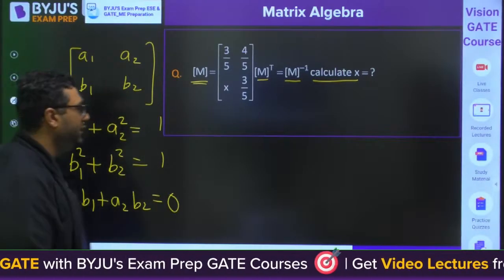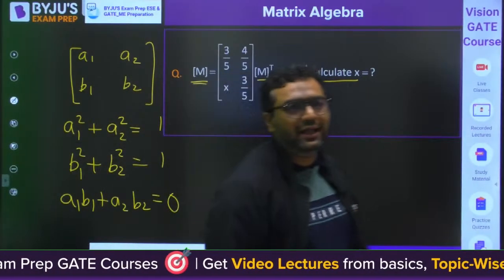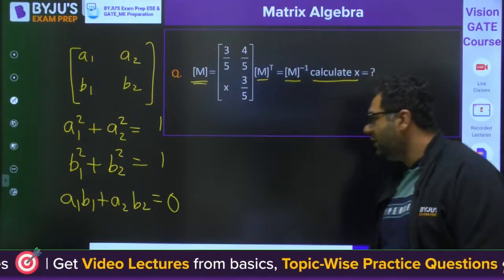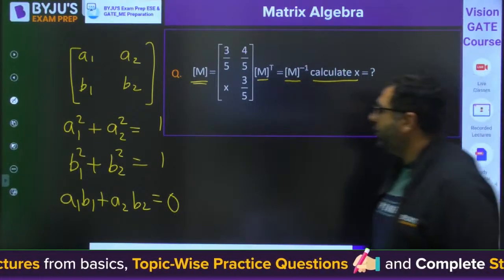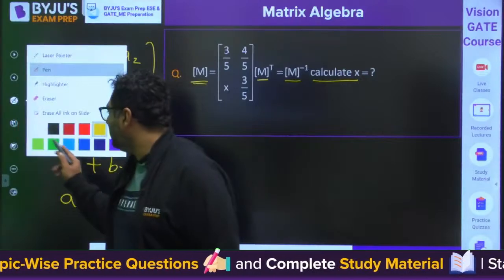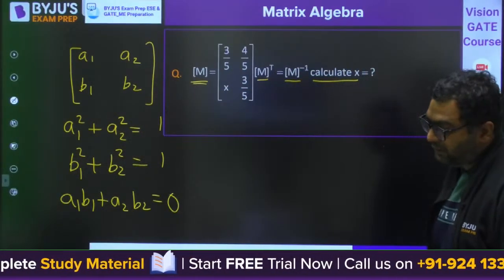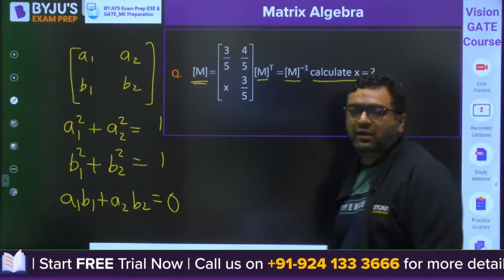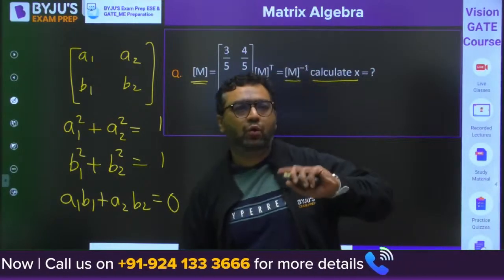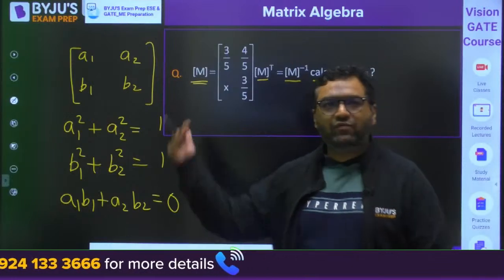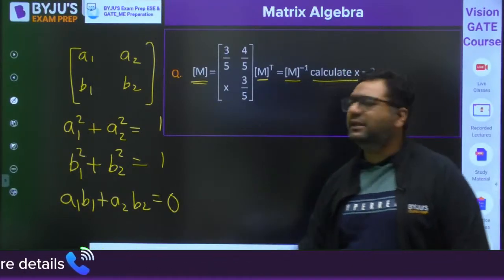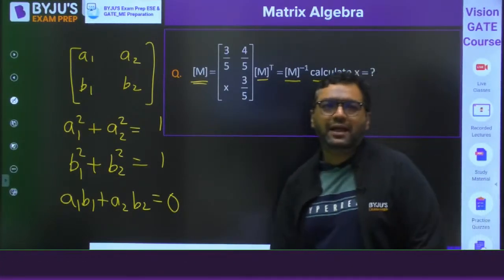So guys, you just need to apply these 3 equations and then you will get the value of X. Will you try this? You have these equations in front of you, you can apply them and get the answer. These are the 3 equations which are satisfied for orthogonal matrices. After that we are going to start the rank. Only this heading was left in the last class.